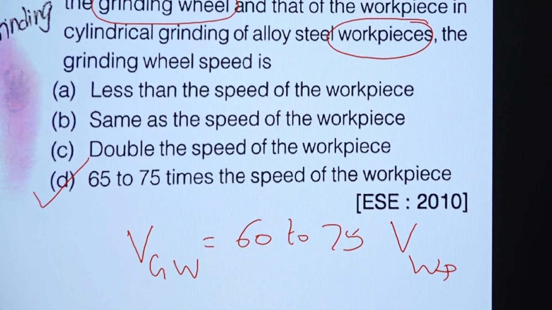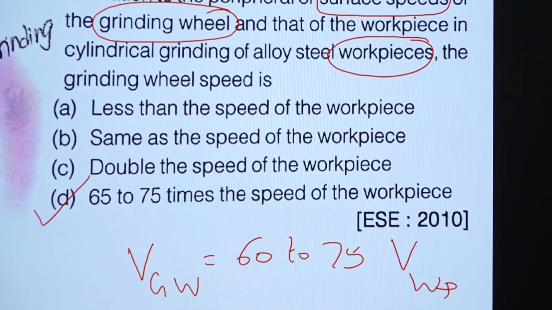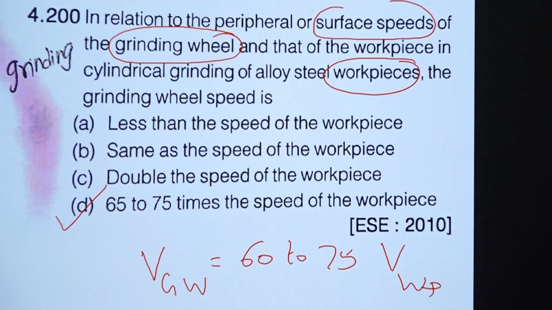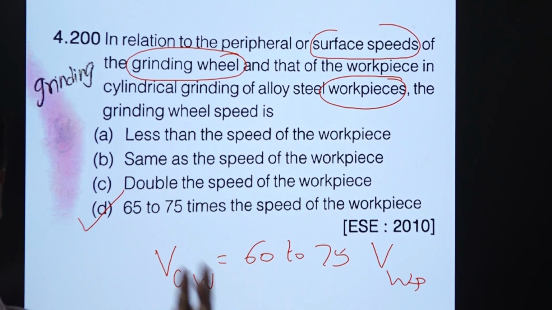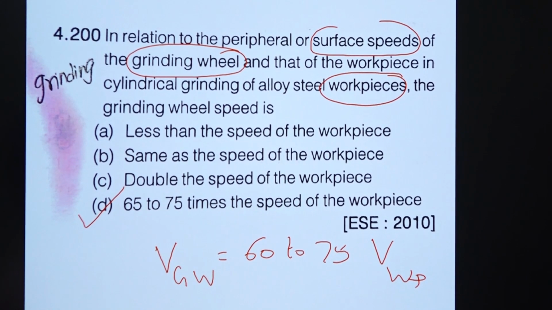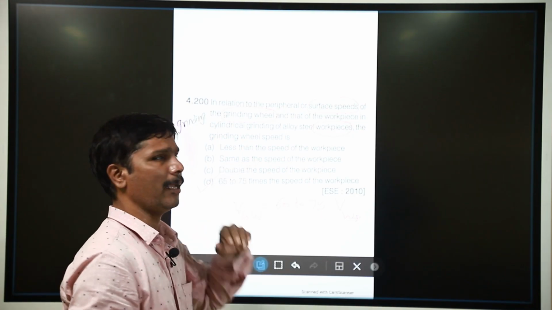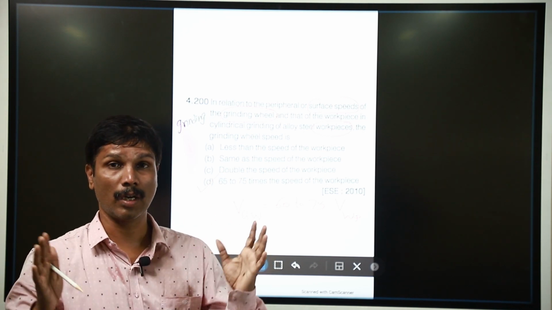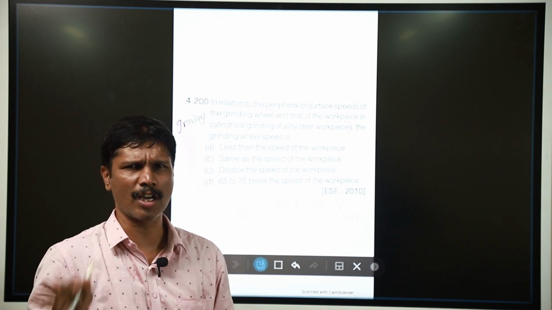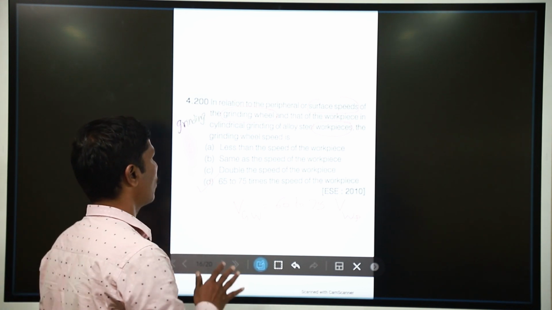Whenever it is grinding, the workpiece speed is lower and the grinding wheel speed is higher, that too 60 to 75 times. So, it is not double, it is not the same, it is not less. It is higher. The grinding wheel will rotate at a fast speed. So, we should make a note.